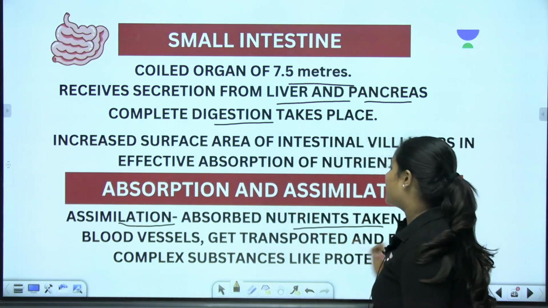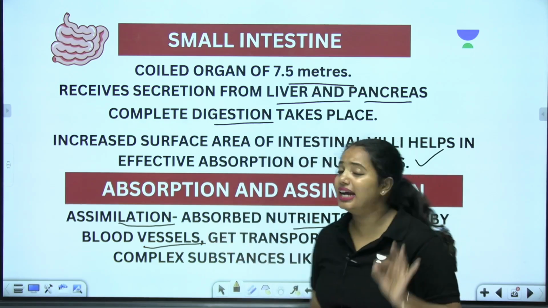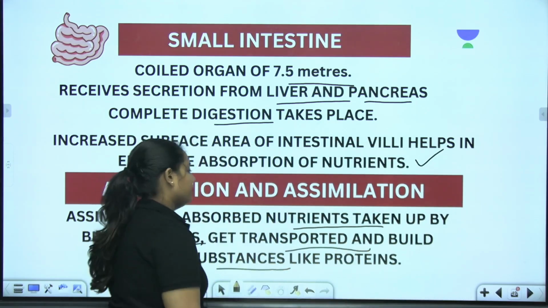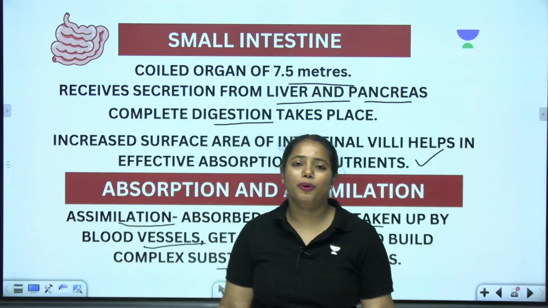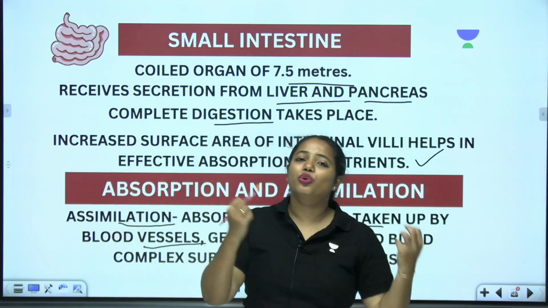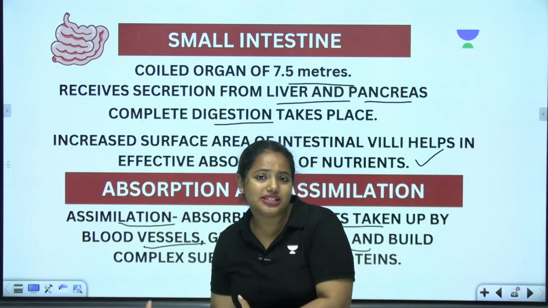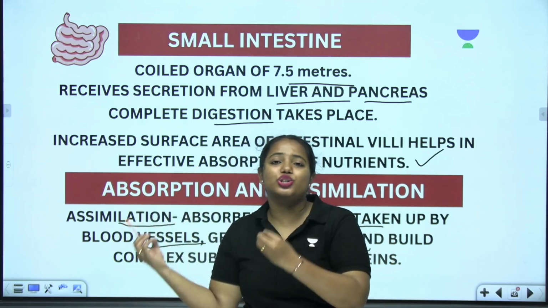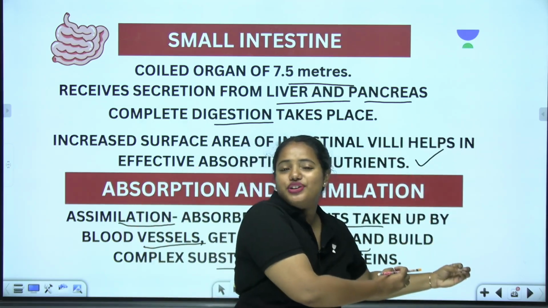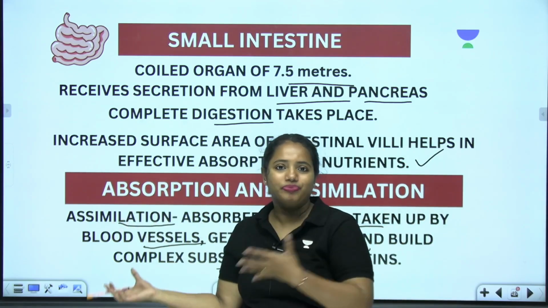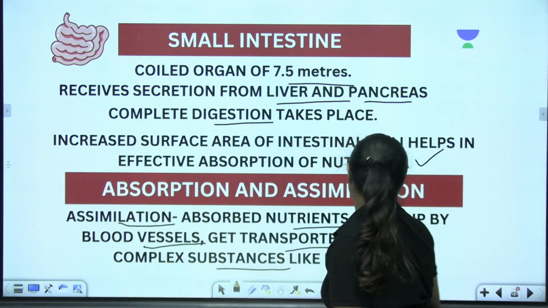Absorbed nutrients taken up by the blood vessels get transported to various parts to build substances like proteins. So whatever nutrients have been absorbed by the small intestine will be given to the blood vessels, and these blood vessels are going to carry these nutrients to specific sites, and that's where the building of proteins can be done. Got it? Now we are moving towards the next one.